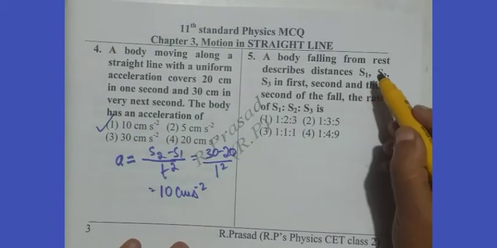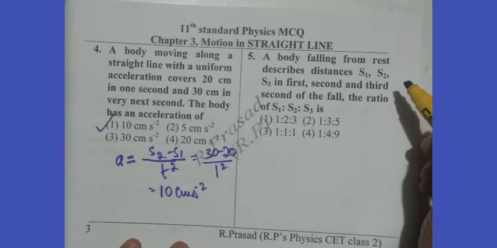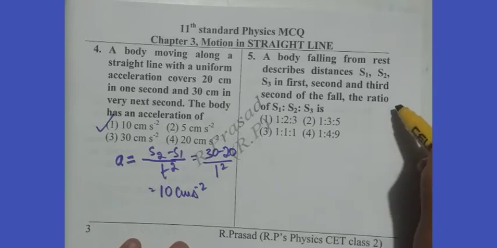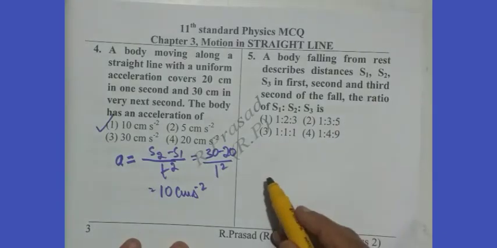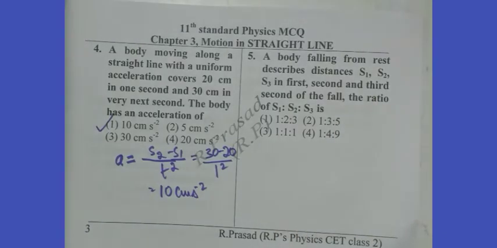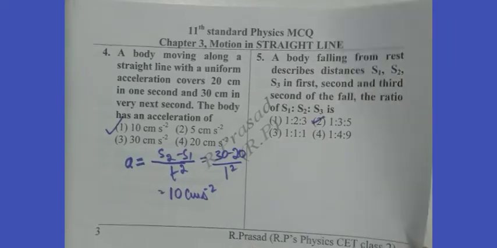Now, fifth one, a body falling from rest describes distances s1, s2, s3 in the first, second, third second of the fall. The ratio of s1, s2, s3 is just Galileo's idea when an object is uniformly accelerated. Here it is a freely falling body. It always covers the distances in equal intervals of time in the simple ratio of odd numbers, that is 1:3:5. Therefore, option 2 is correct.